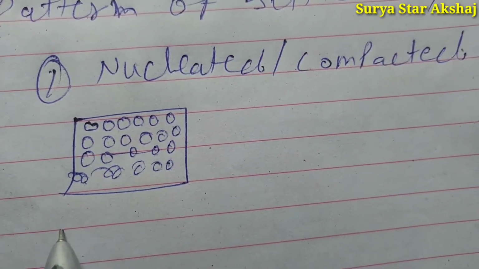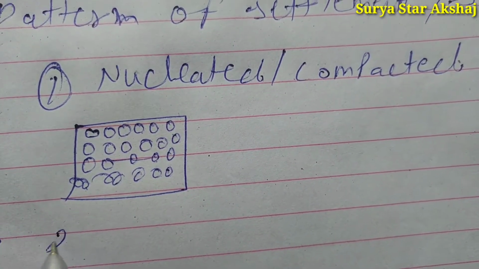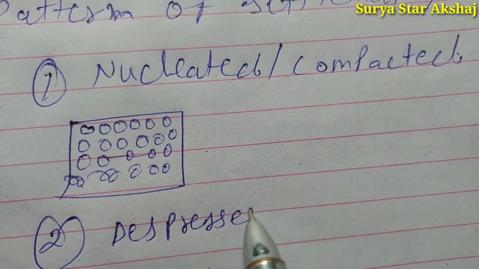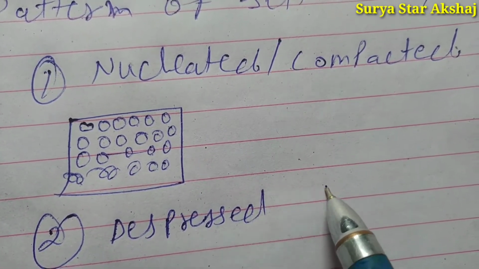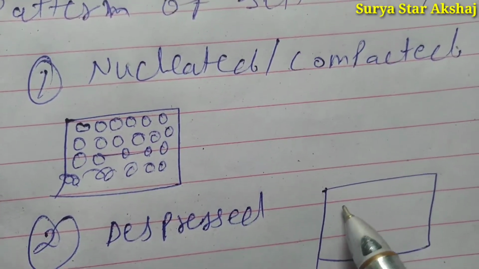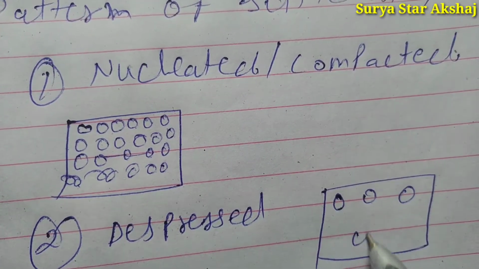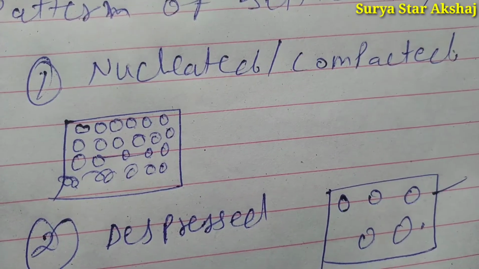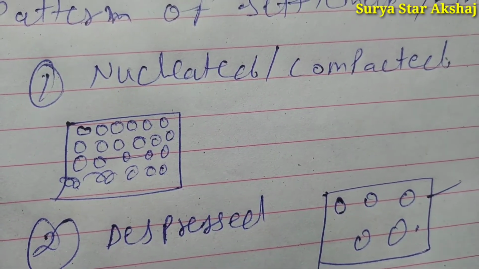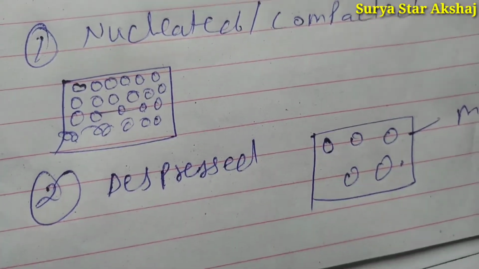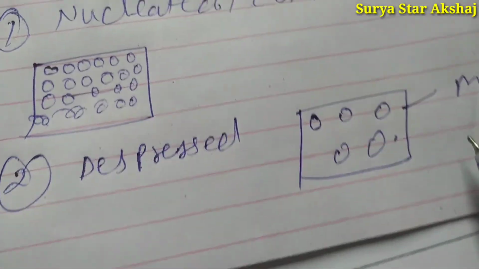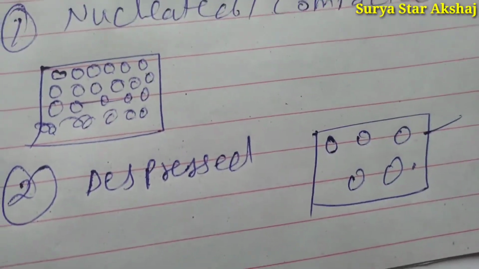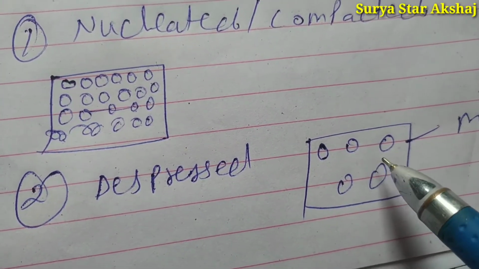And the second one is dispersed, in which the area is large but the residents are very few. An example is a mountain area where on one mountain only 5, 6 or 8 houses are built with a gap.